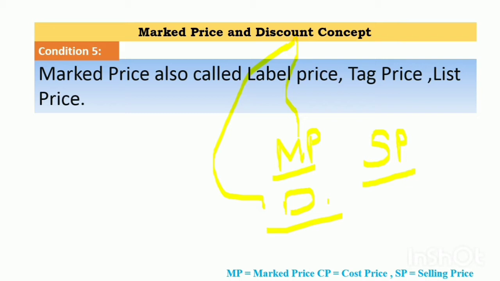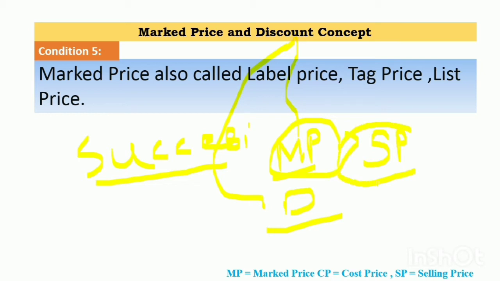But there is an exception: when the question on successive discount is asked, then there is no need of any such value. Only by the values of the discount can we calculate the answer to such a problem. So this is one of the exceptions. Now we will move towards the concept.